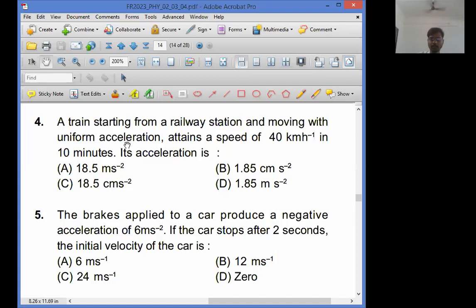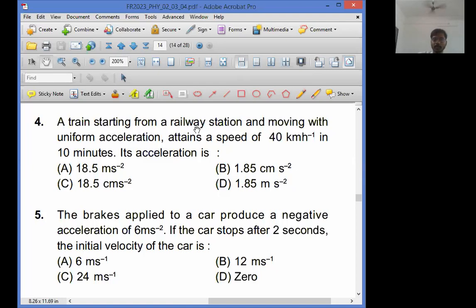If acceleration is present, velocity will change. They have not said velocity is constant. They have said acceleration is constant. Starting from the railway station means initially its speed is 0 because it is starting. Motion has not started yet.